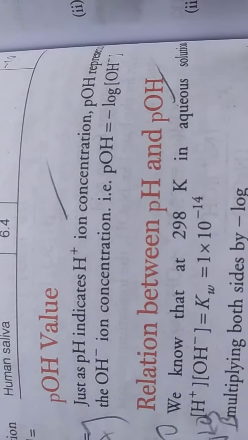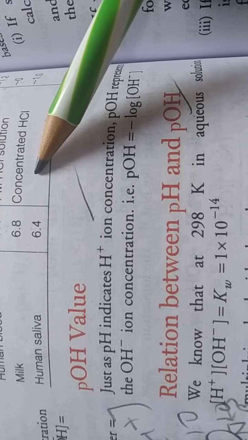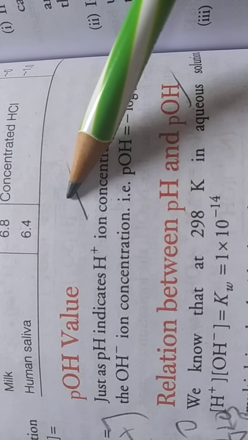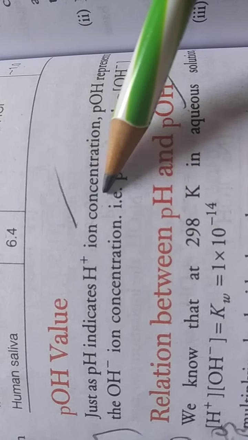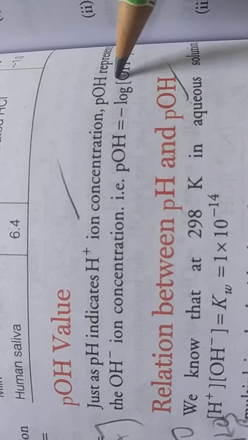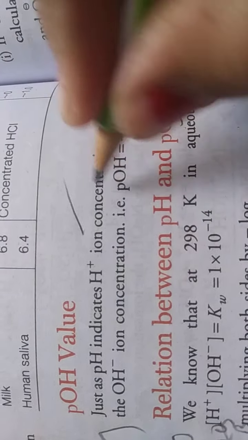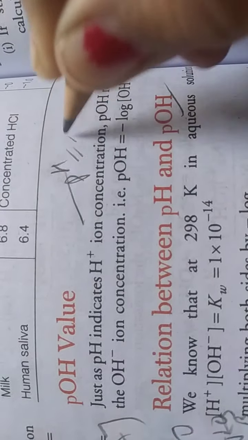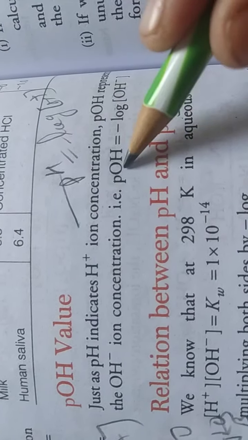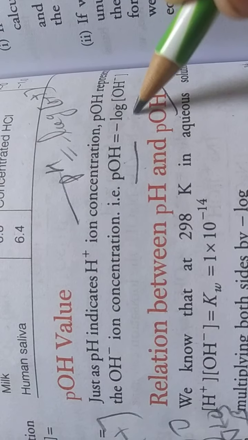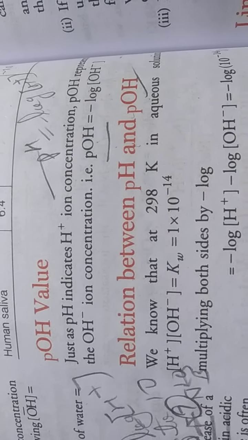So that is with pOH value. Next, pH value I already completely explained. Then pOH value, which is all the opposite way of the pH. pH indicates H plus ion concentration, and pOH represents OH minus ion concentration. pH is equal to minus log H plus, right? And the opposite way, pOH is equal to minus log OH minus. So both are the same way, only their nature is different.